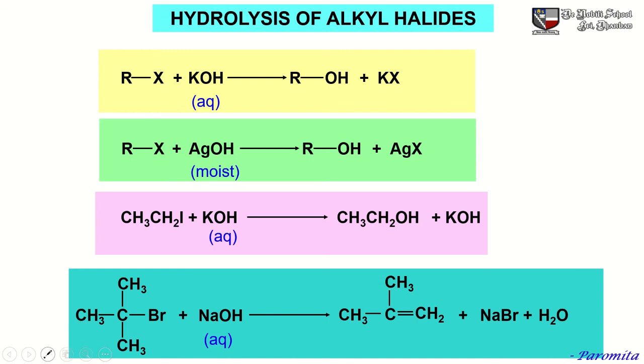So this alkyl bromide, which is a tertiary alkyl bromide, when heated with aqueous NaOH, will give alkene as the major product. That means tertiary haloalkanes are undergoing mainly elimination reactions or dehydrohalogenation reaction.